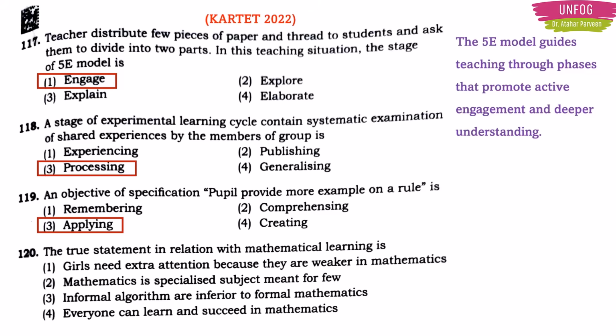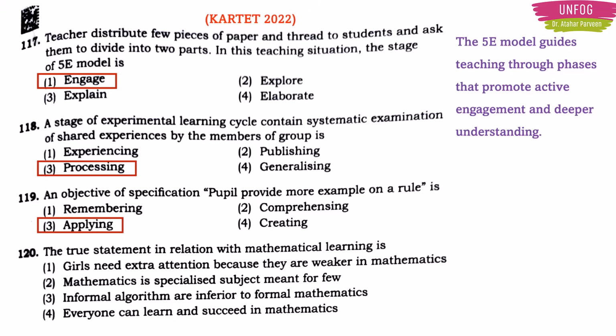Is it true? No, not at all. Informal algorithms are inferior to formal mathematics. This is also wrong, because informal and formal are not present in mathematics as such. As of my knowledge, I have not come across any informal and formal mathematics till now.